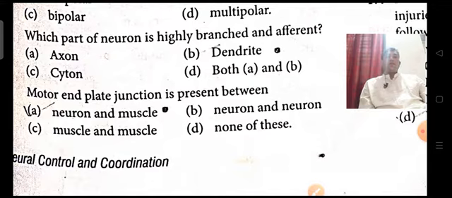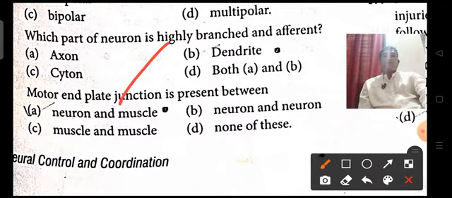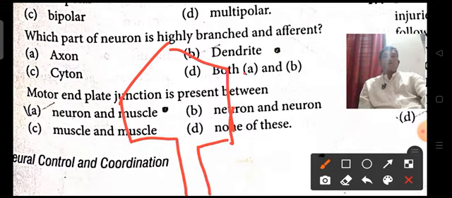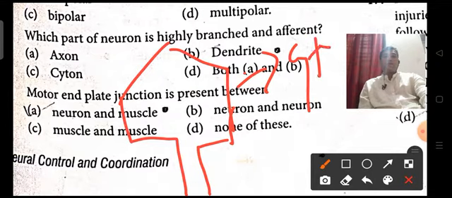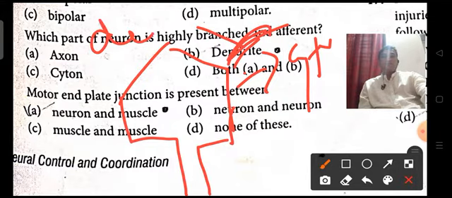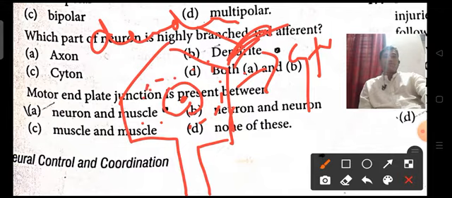Axon, dendrite, cyton, both A and B. When you look at a neuron structure, this is called the cyton or perikaryon, and these are called dendrites, and in the middle the nucleus is present. The nucleus is supported by a specific type of cells called neuroglial cells.